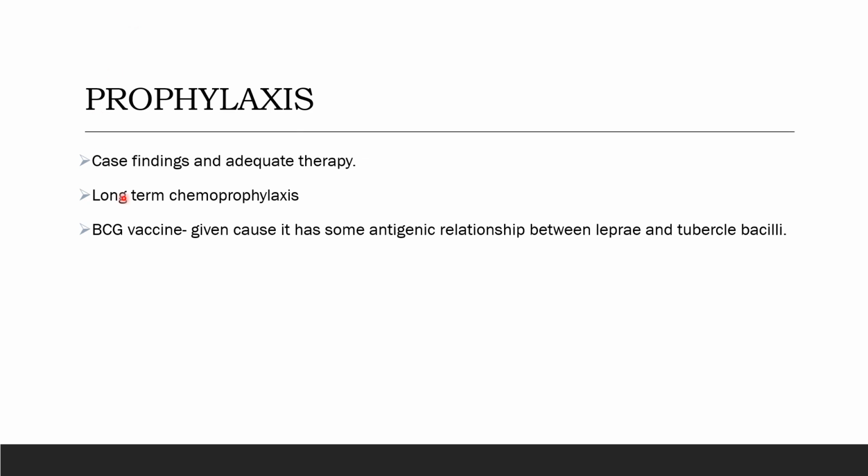Now for the prophylaxis, we'll have to find the case and then give adequate therapy. Finding the case is to identify which sort of leprosy it is. Sometimes lepromatous leprosy shows the characteristics of syphilis too, syphilis in its tertiary stages, and it also shows a false positive. So it turns difficult to identify if the disease is actually syphilis or leprosy. And so for the prophylaxis we need to find the cases and then provide the adequate therapy.